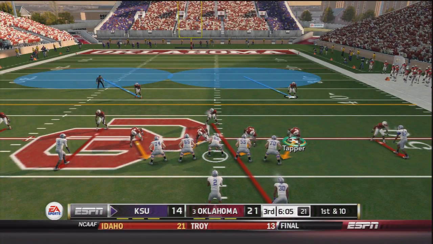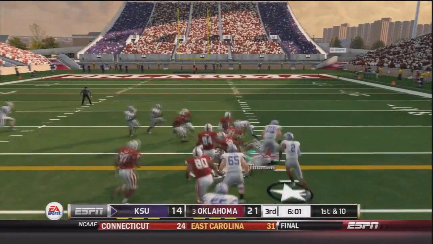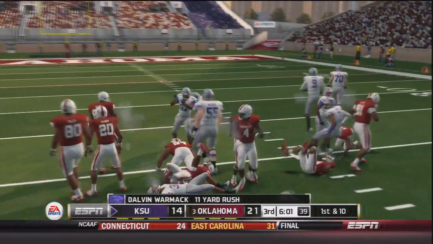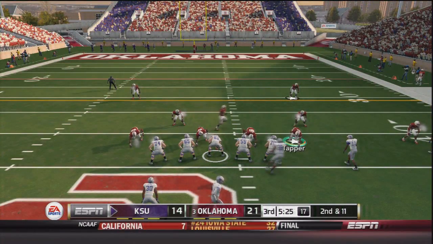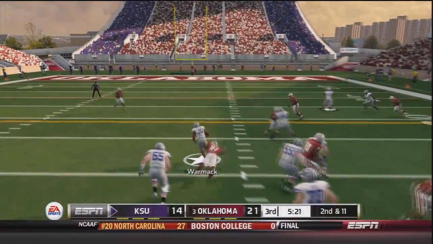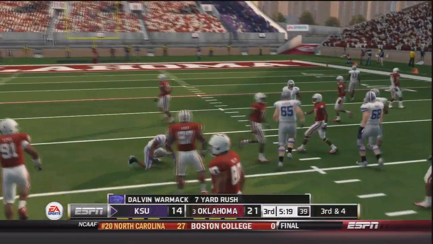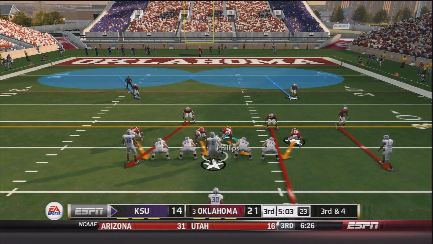So now 1st and 10. He's in shotgun. He takes the snap. Handoff to Warmack again. This time he's up the middle, and he has another 1st down. A gain of 11 for the Kansas State Wildcats. So now it's 2nd and 11 for the Wildcats. Sharp in shotgun, takes the snap. Handoff to Warmack. Warmack up the middle before he is tripped up after a gain of 7. That will bring up 3rd and 4 for the Wildcats.